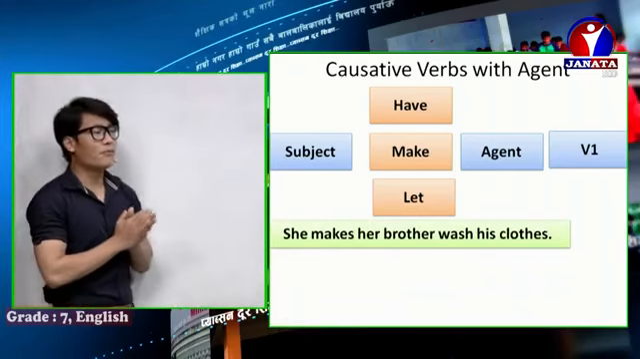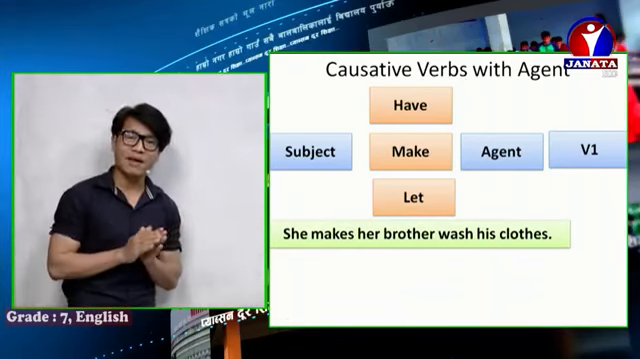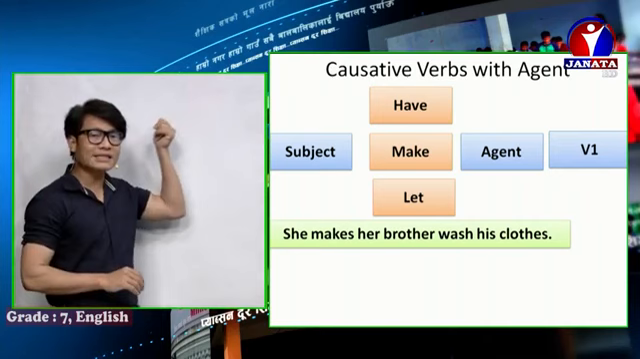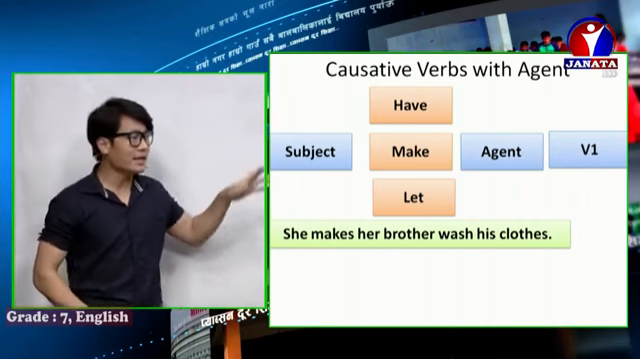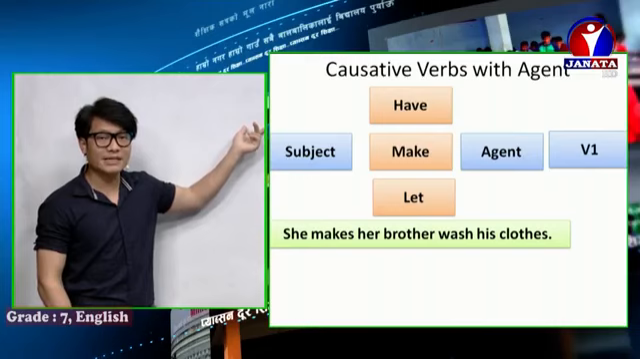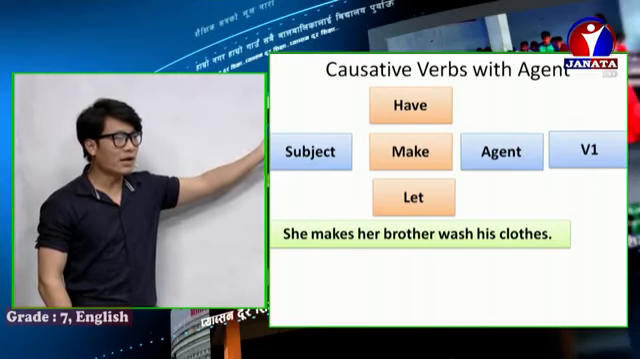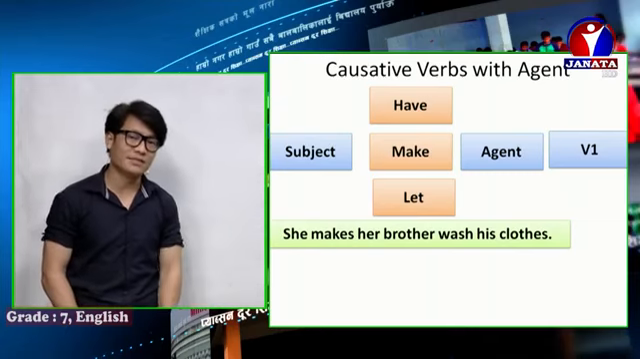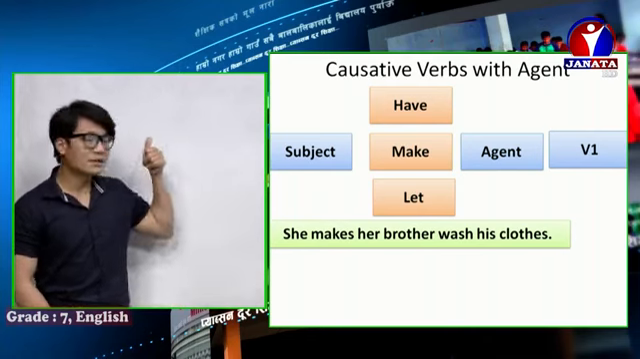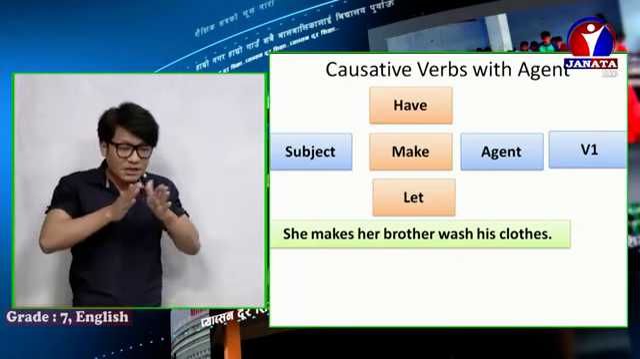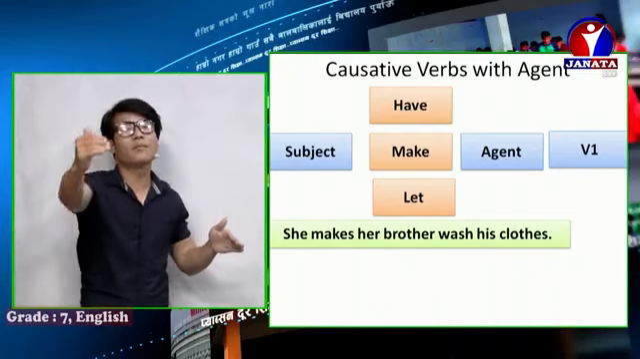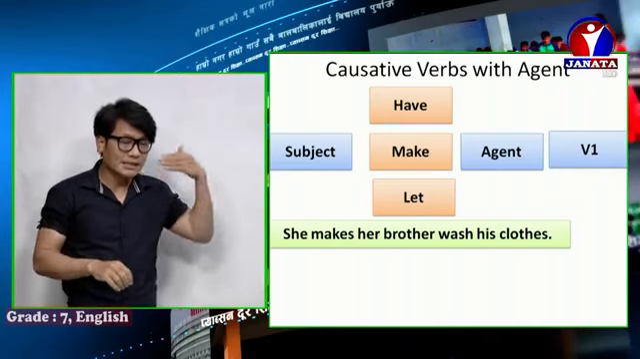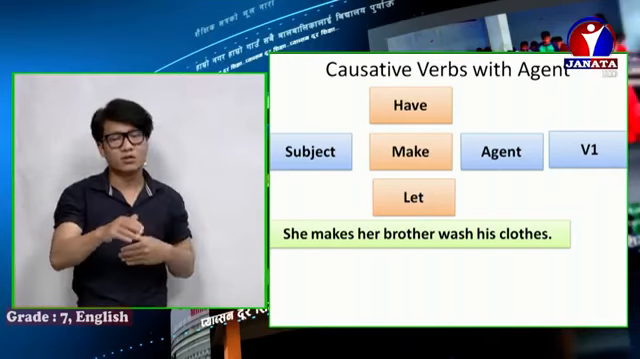She makes her brother wash his clothes. What is the subject here? Subject is she. What is the agent here? Agent is her brother. After the agent you can see wash is the main verb, direct verb 1. His clothes is the object. And what is the causative verb here? Makes. So it means what? She is forcing her brother. Her brother doesn't want to wash his clothes, but the sister is forcing him to wash clothes.